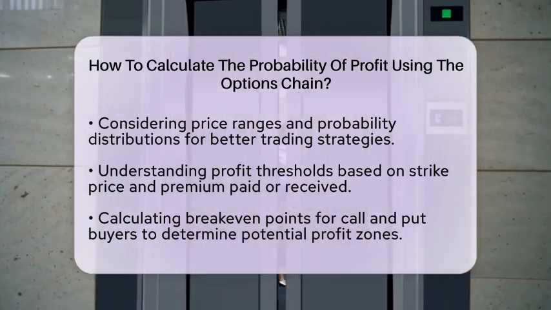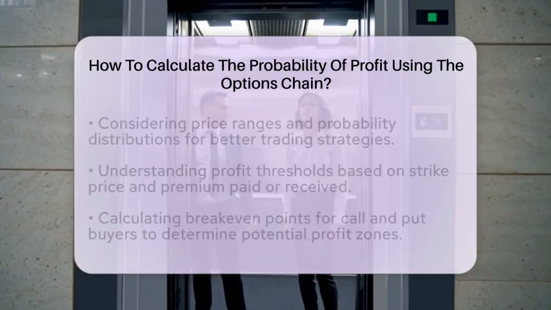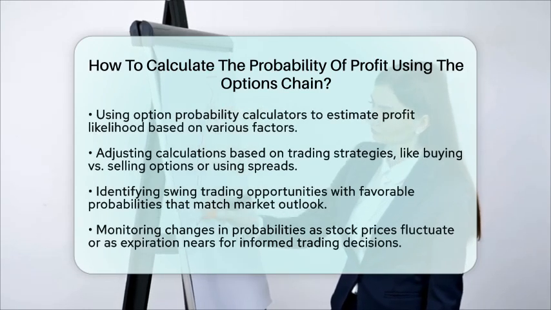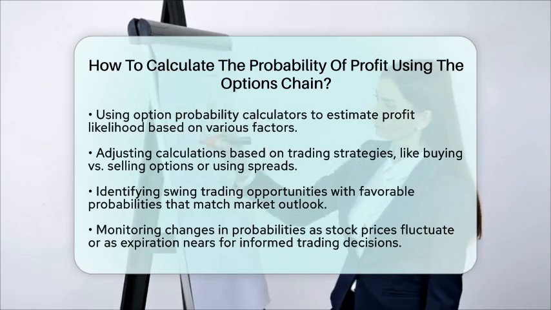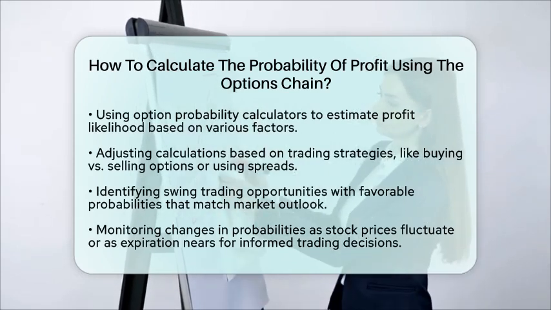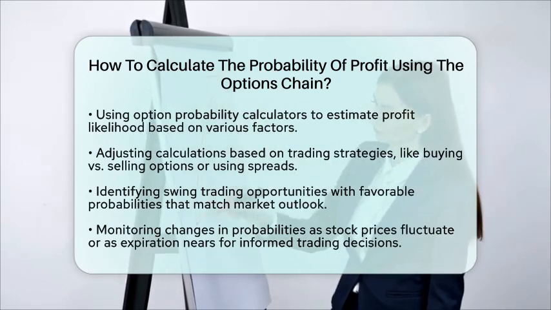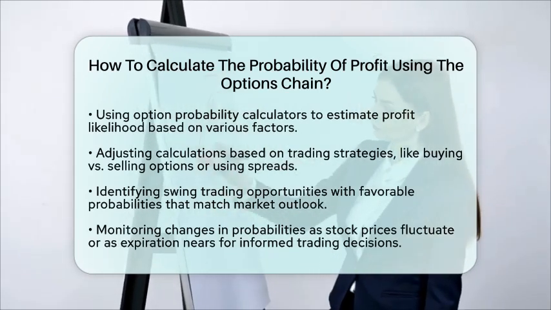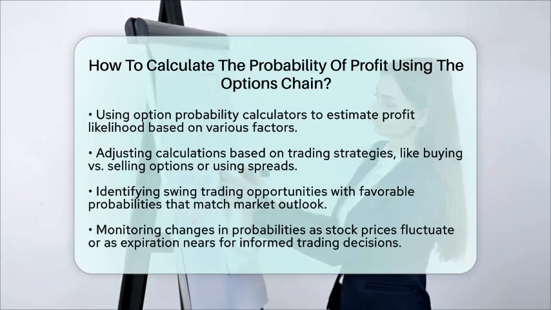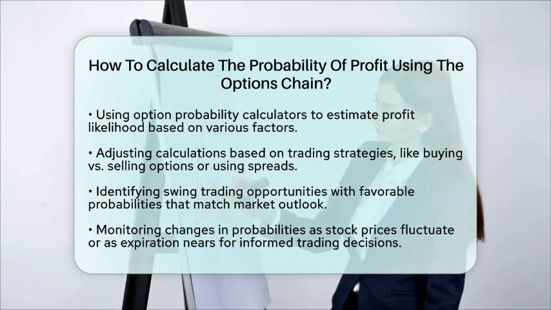It is also essential to adjust your calculations based on your trading strategy. The probability of profit can vary significantly depending on whether you are buying or selling options or using spreads. For example, buying a naked option might have a lower probability of profit, typically around 30 to 50%. In contrast, selling options or using spreads can increase the probability of profit by collecting premium and defining risk.